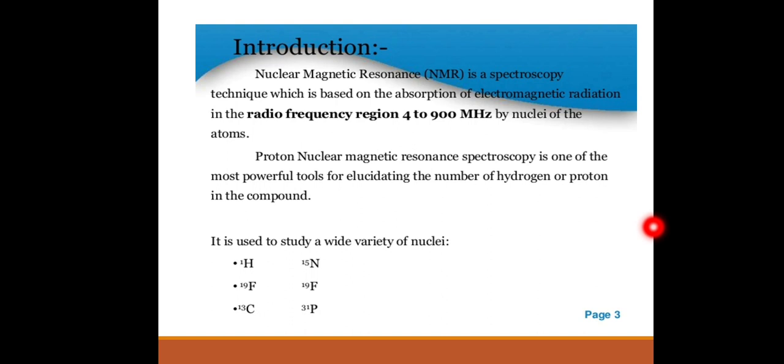From different types of nuclei, we classify many types of NMR: proton NMR, fluorine-19 NMR, C13 NMR, phosphorus-31 NMR, etc. Of these, proton nuclear magnetic resonance spectroscopy is one of the most powerful tools for elucidating the number of hydrogens or protons in the compound.